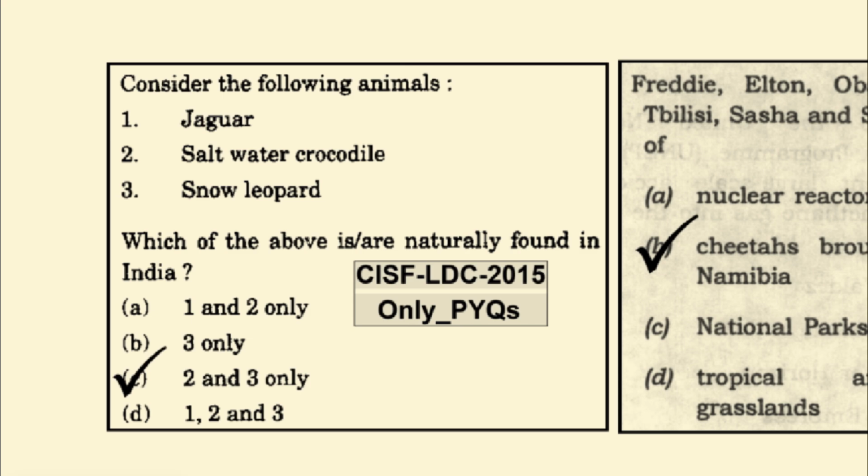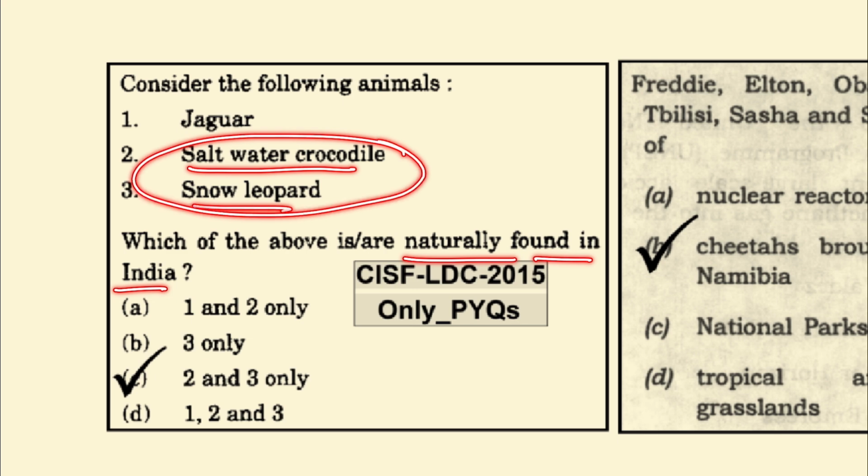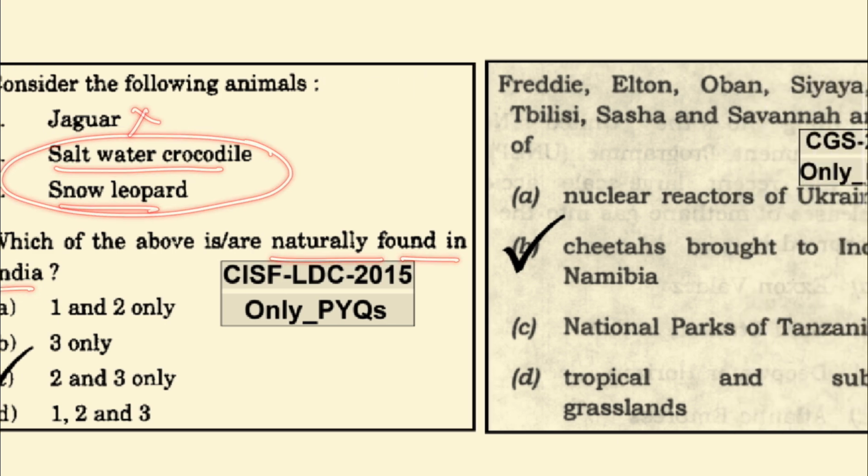Consider the following animals: jaguar, saltwater crocodile, snow leopard. Here they are asking us which are naturally found in India. It is the saltwater crocodile and snow leopard which are naturally found in India. Jaguar is not found in India.